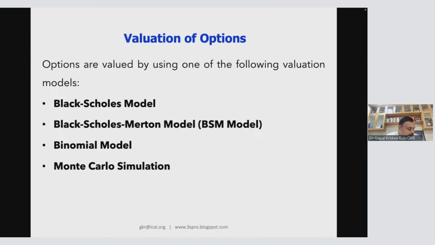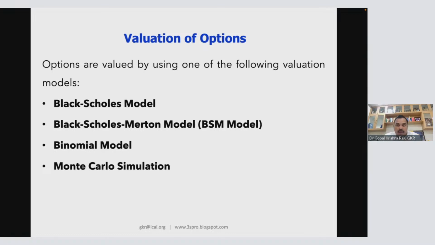Now, how do you value options? So these are all the 4 models. Black-Scholes model, Black-Scholes-Merton model. This is called the BSM model. This is the BS model, Black-Scholes model. BSM model means Black-Scholes-Merton model. There is a difference between these two. So please wait. Binomial model. Monte Carlo simulation model. Of all these models, Monte Carlo will be the lowest in terms of simplicity. Monte Carlo simulation will be the most complex in terms of valuation.